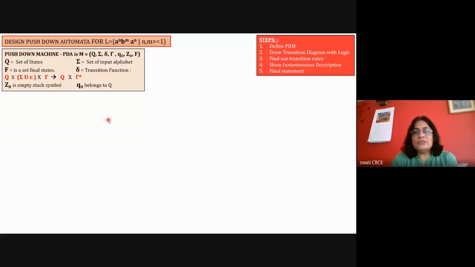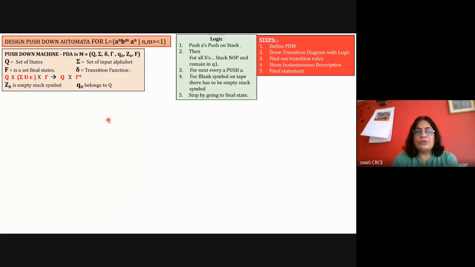Okay, so write down the steps, write down the definition of the pushdown machine, write down the logic. Now my logic will be: for all A's, perform the push operation. Push A's onto the stack. Then for B's, do nothing. At least 1 B should be there. But for B's, don't do anything. So for all B's, no operation, and remain in the state Q1.